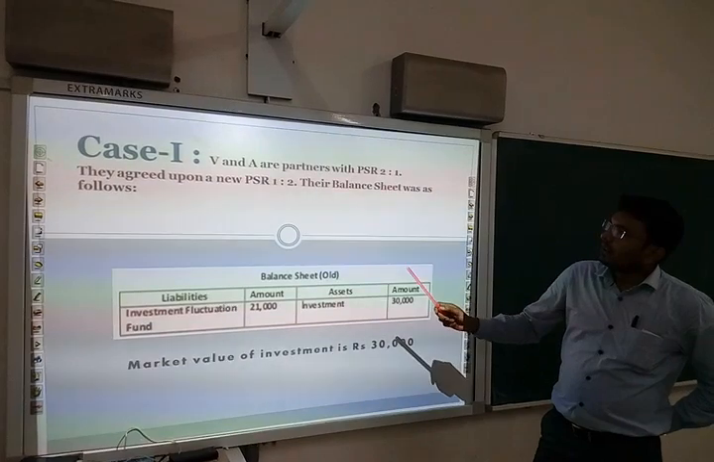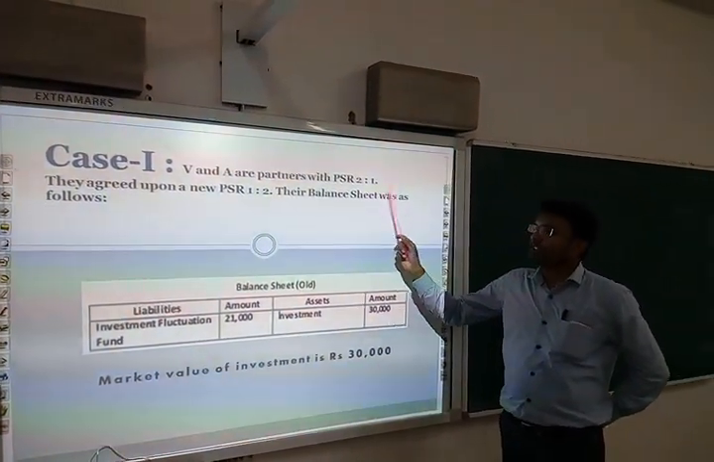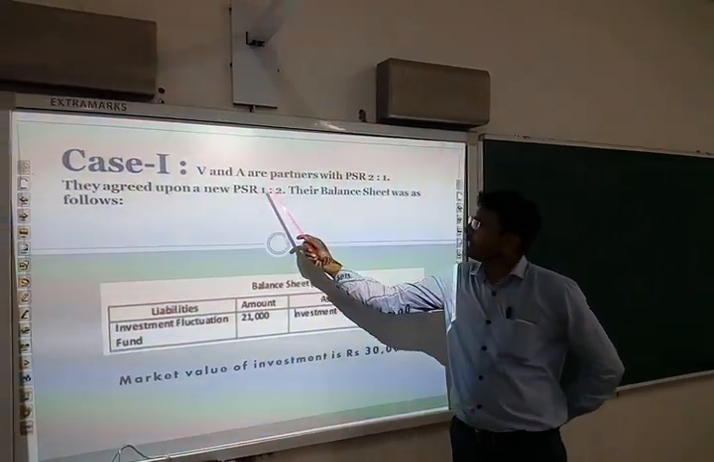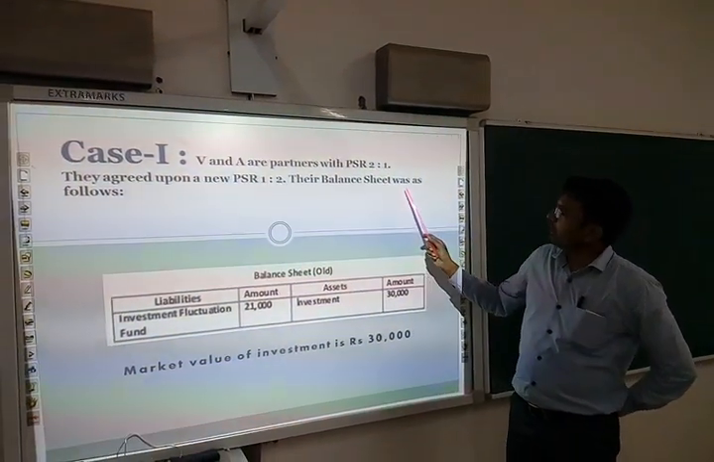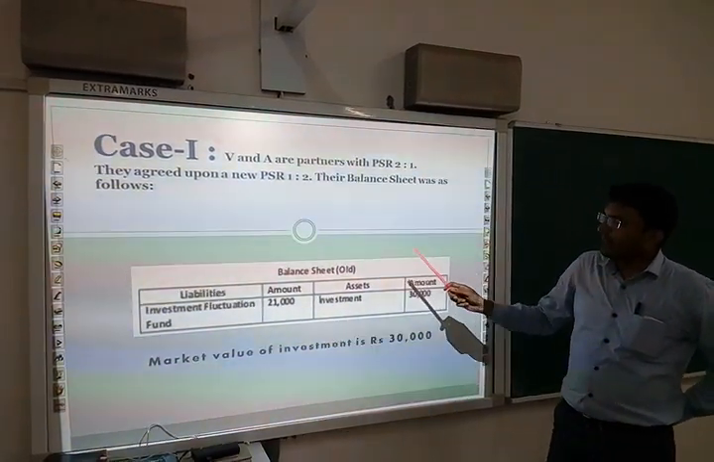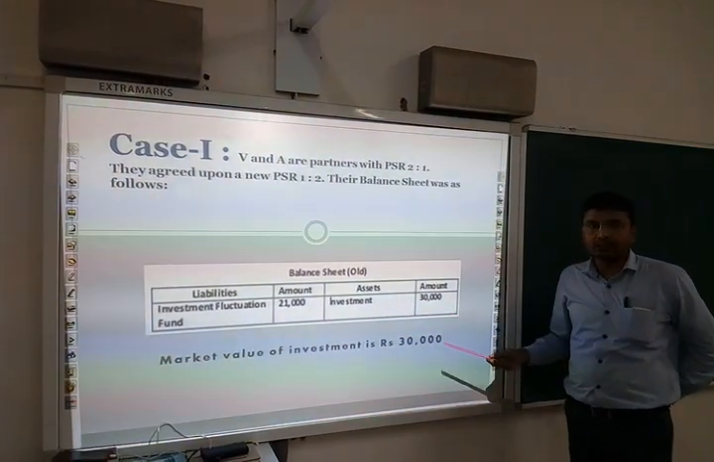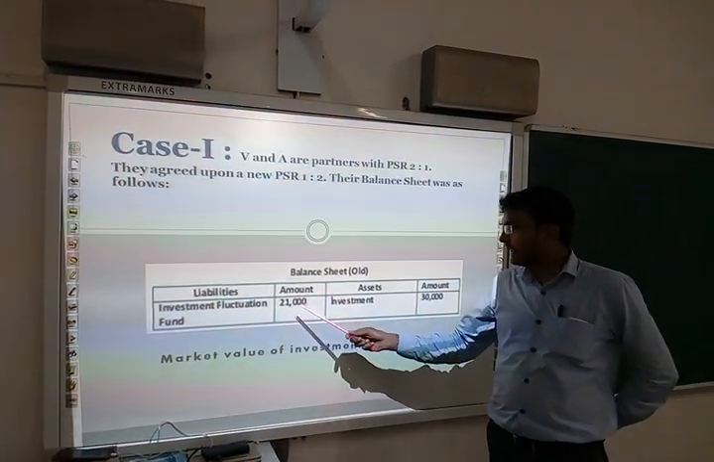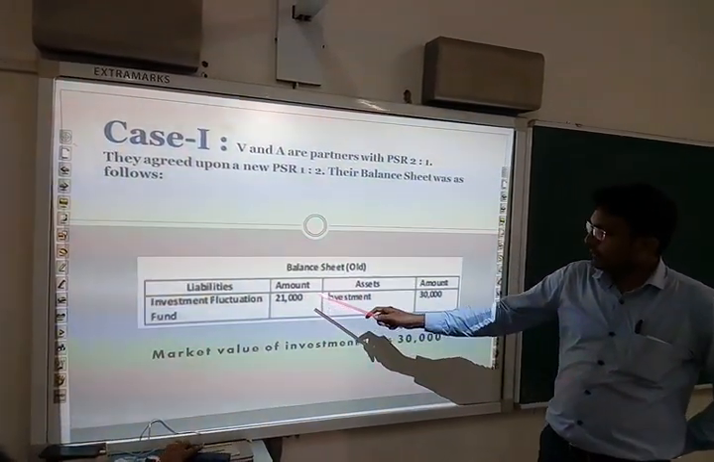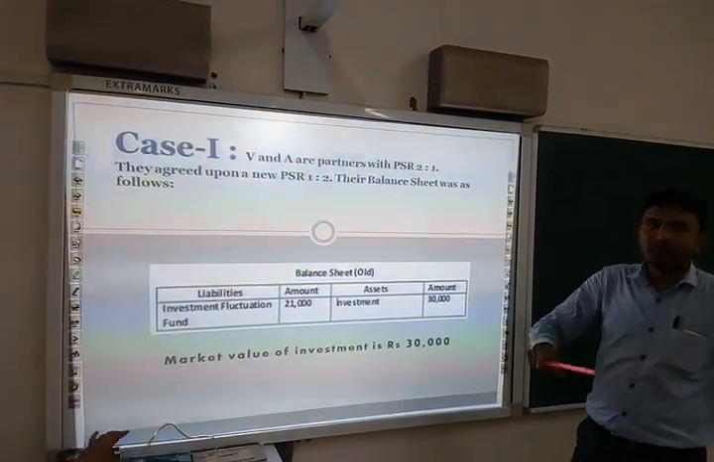So in case 1, V and A are partners. There are two partners with PSR 2:1. Their old ratio was 2:1 and they agreed upon a new PSR, that is 1:2. On the date when PSR was changed, their balance sheet was as follows, where investment has been shown as rupees 30,000 on the asset side and investment fluctuation fund is appearing at rupees 21,000. Now this reserve is created for a special purpose, to meet any fall in value of the investment.